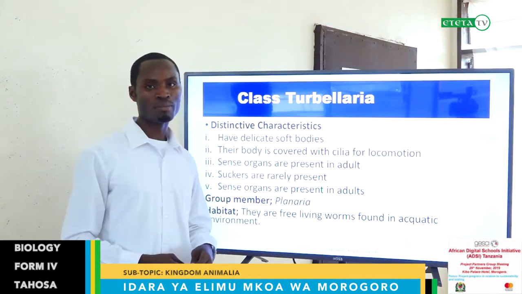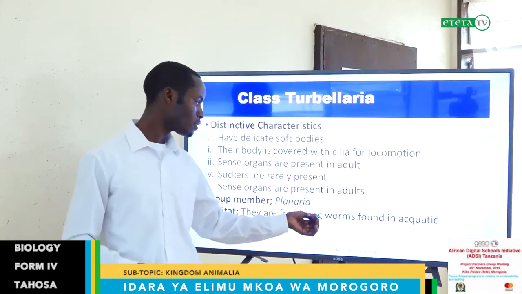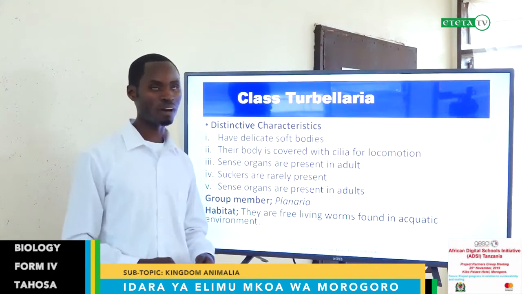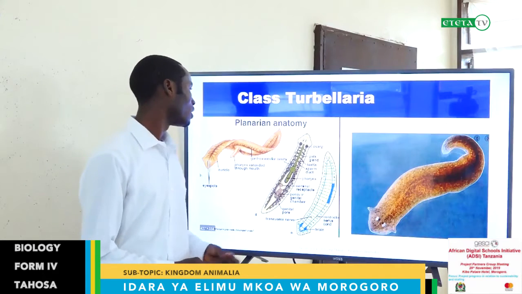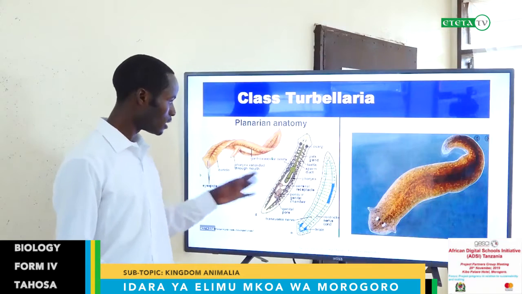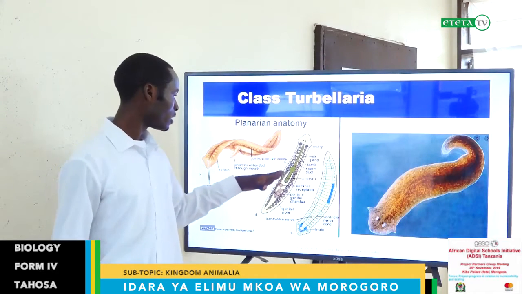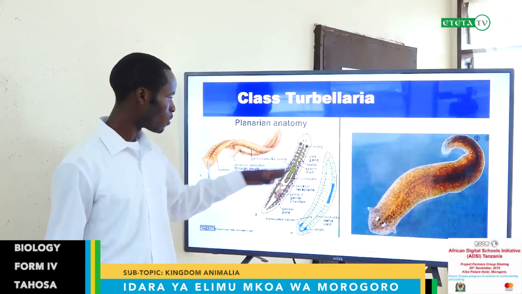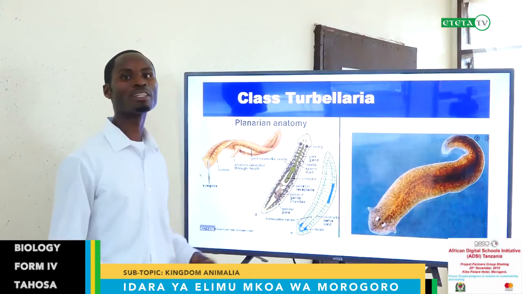A group member is Planaria. Planaria, we find them as free-living worms found in aquatic environments. You'll see the picture of Planaria here. This is Planaria found in class Tubularia. It is here, and you can see it well in this picture. This is the internal arrangement of the organ systems of this organism, and it is commonly found in aquatic environments.